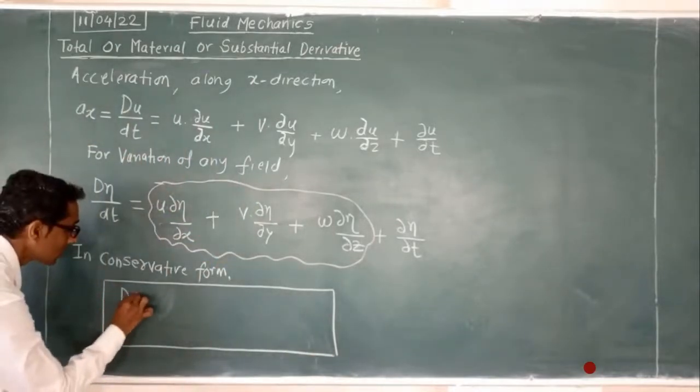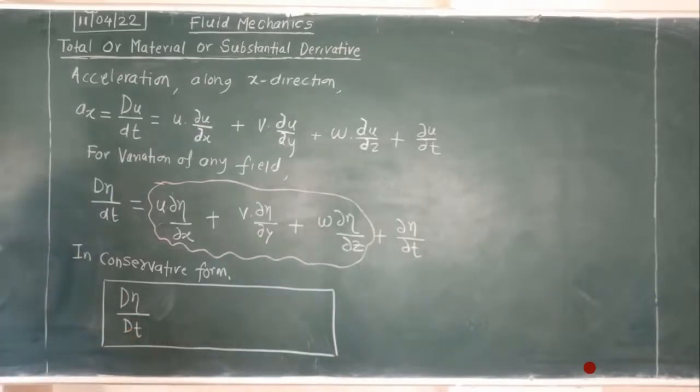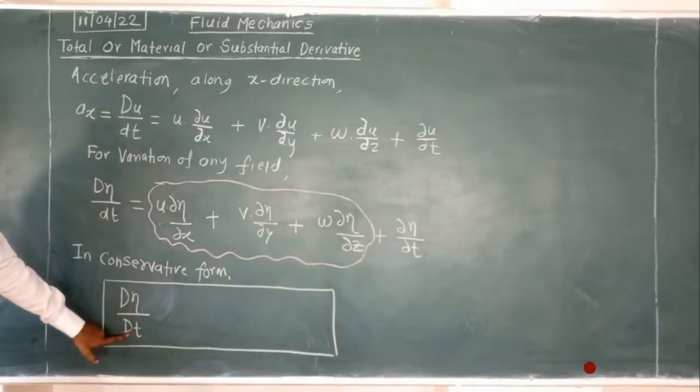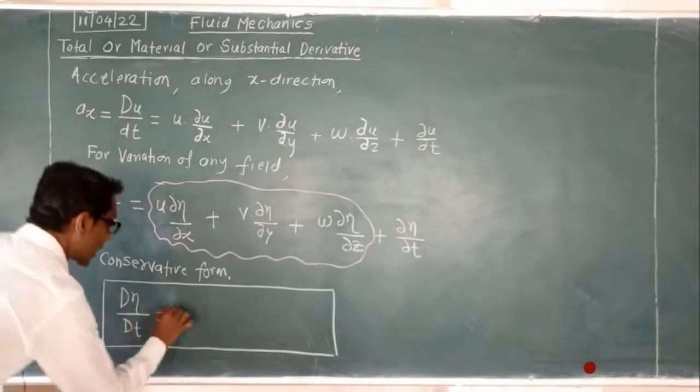So in this way, the change in efficiency with respect to time is equal to the partial change.